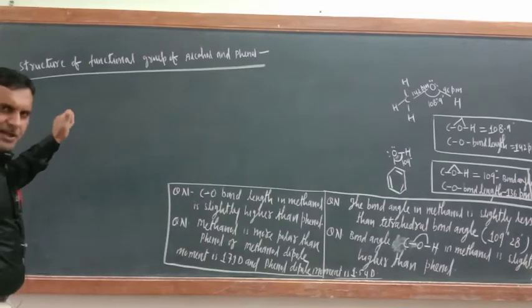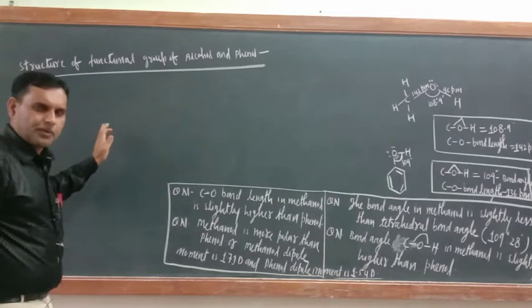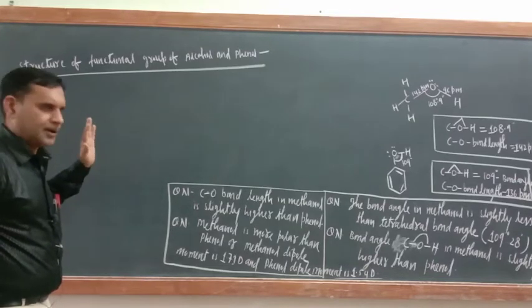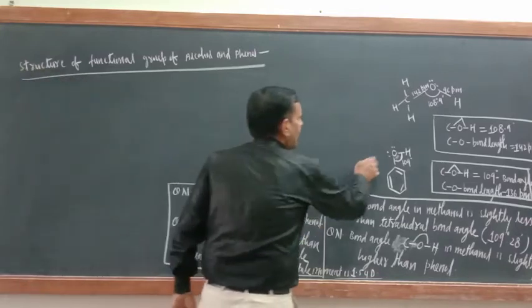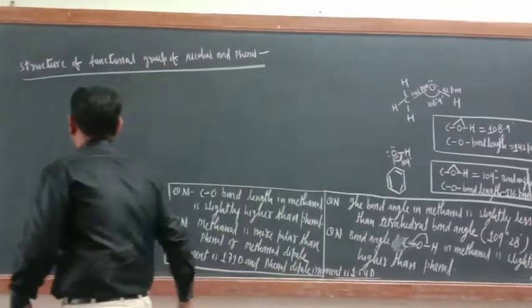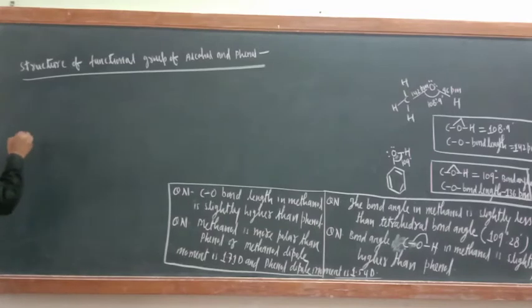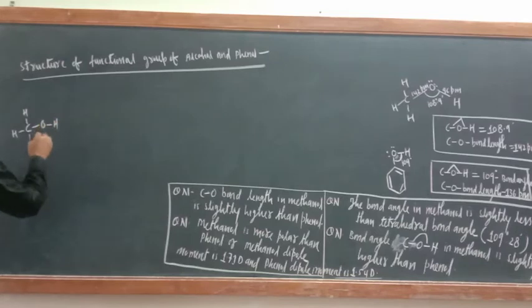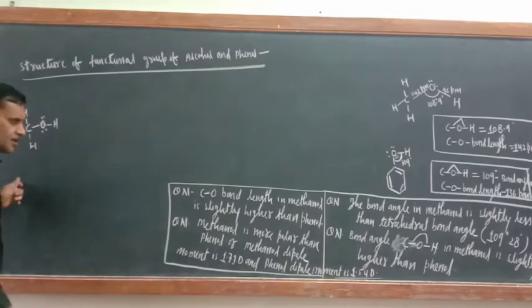As a representative member of alcohol I took methanol, and as a representative member of phenol, phenol only. This is the phenol and this is methanol. Just see here, try to understand. Methanol is this one, CH3 and this is OH. We are writing the structure like that, correct or not? These two lone pairs are present on the oxygen atom.